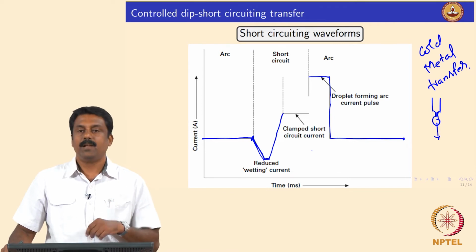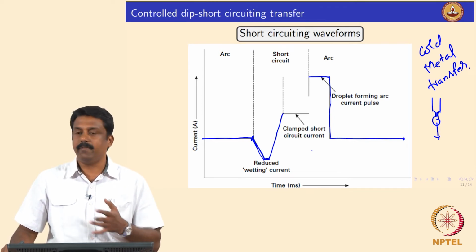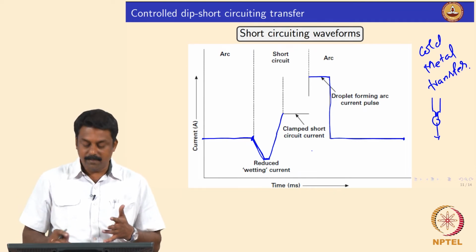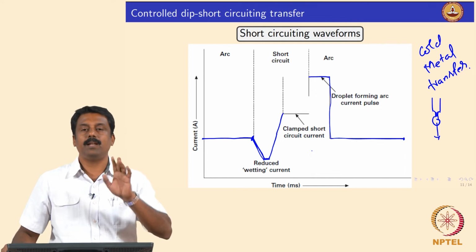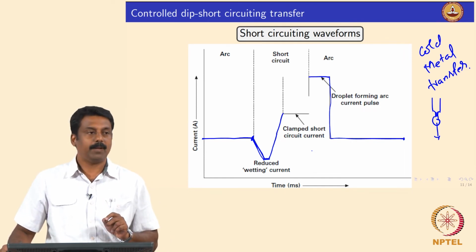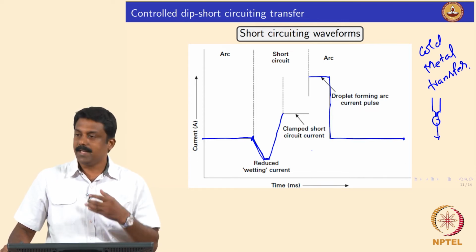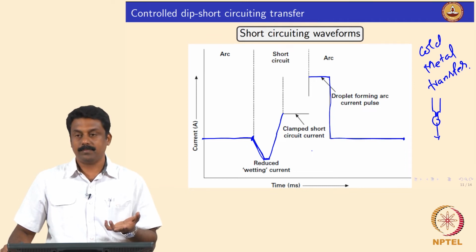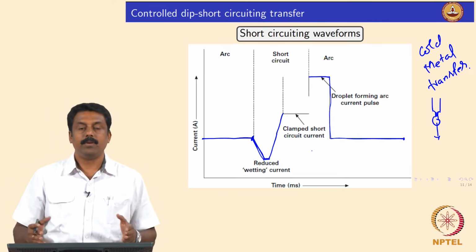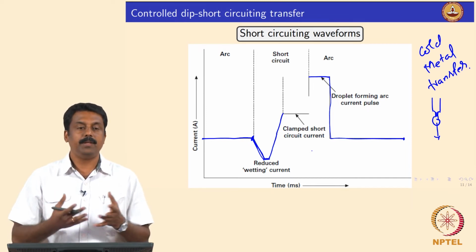So, this has very high advantages in terms of the heat input we give. If you take the average of this circuit, it will be much lower than your pulsed GMAW. As well, the droplet is transferred without any arc. So, you are not superheating the melt pool, and you are also not superheating your heat affected zone. So, you can avoid various metallurgical reactions that happen due to the superheating.